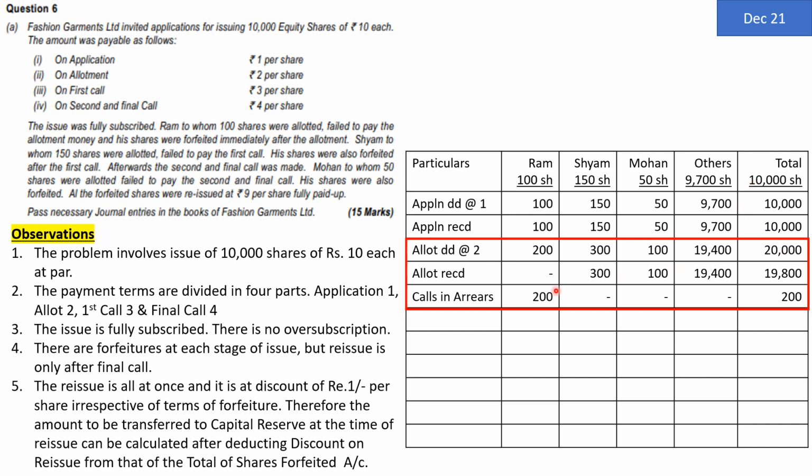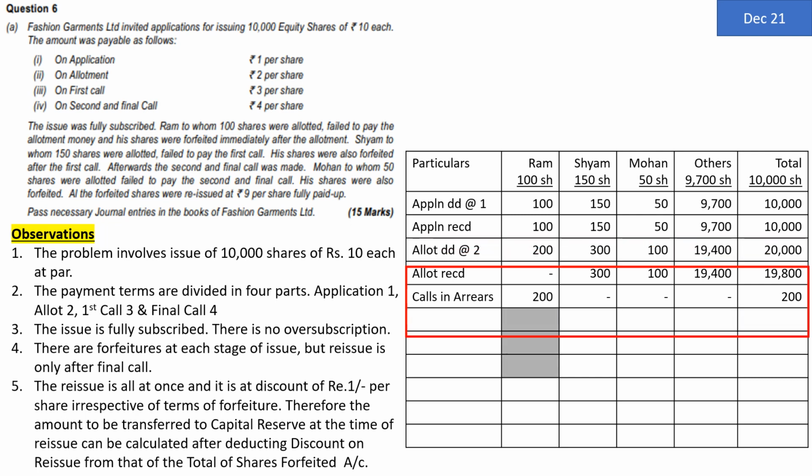Now the amount of allotment money received is on all the shares except Ram. So allotment money received from Ram is 0 and everybody else paid whatever money was demanded from them. So company received 19,800 from Shyam, Mohan and others. Could not receive anything from Ram. So Ram's money will be considered as allotment in arrears or calls in arrears, 200 rupees. So the entry is going to be passed of 20,000, 19,800 and 200. Internal columns are only for the purpose of facilitation of correct amount calculation. Entries are going to be based on the last column.